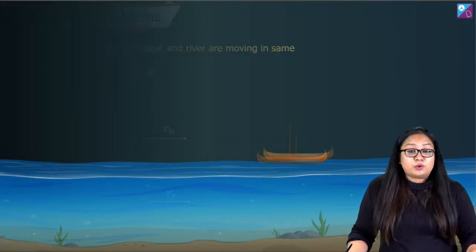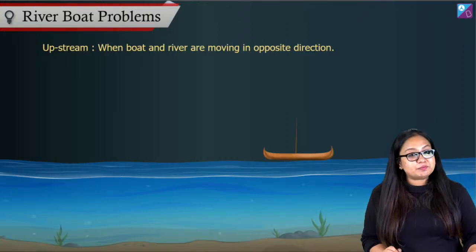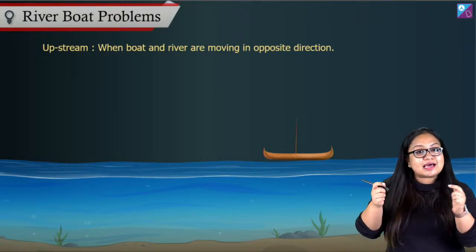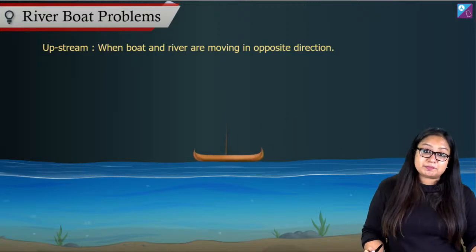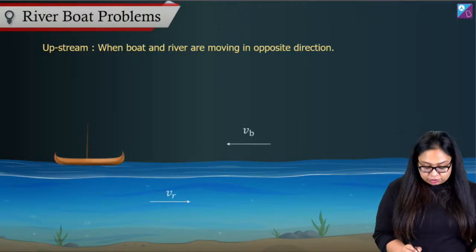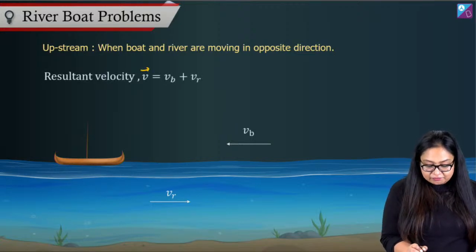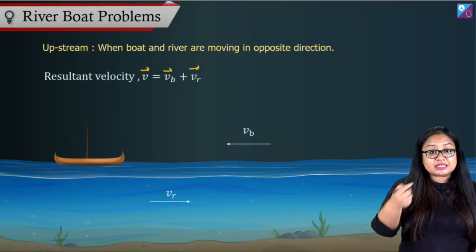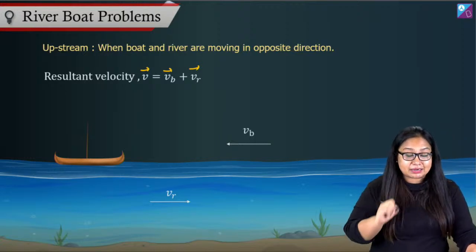Okay? Now, if I talk about the other motion, upstream motion, what is happening? In case of upstream motion, when we do vector addition, these are velocities in opposite directions. So what happens? We have to subtract the magnitude, right? Velocity of boat is in opposite direction to velocity of river. So resultant velocity is VB plus VR, but then subtract the magnitude.